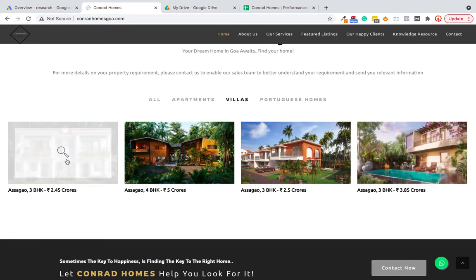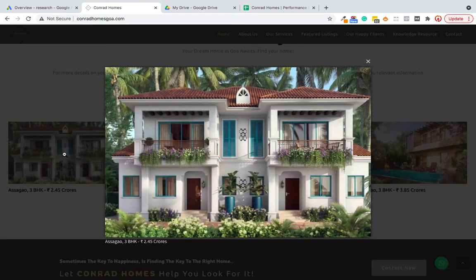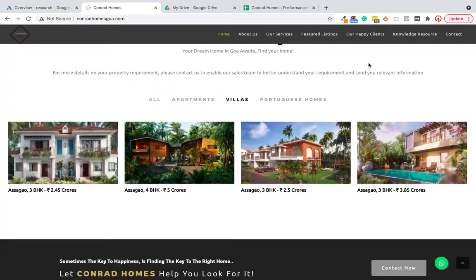We are very specific here that we want to only show ads to the people from Delhi and Hyderabad, who are searching from Delhi and Hyderabad and are interested in buying villas in Goa, and not apartments or any other thing right now from the website. Let's get started. Our first step would be to find out keyword search volume strictly from Delhi and Hyderabad on the keywords which we intend to use for our ads.